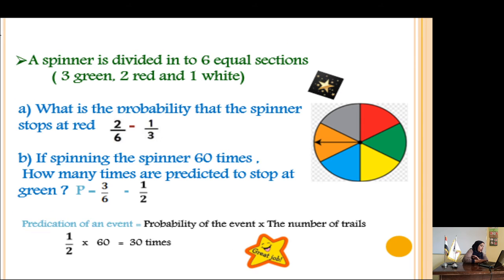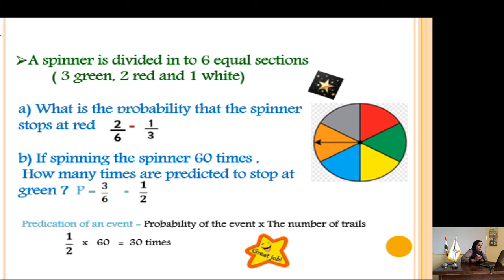Okay, now in slide number 7, another exercise. A spinner is divided into 6 equal sections: 3 green, 2 red, and 1 white. You have 6 equal sections. 3 of them are green, 2 red, and 1 white. What is the probability that the spinner stopped at red? You have 2 red out of 6, so it will be 2 over 6. When you simplify it, dividing both numbers by 2, the answer will be 1 over 3.